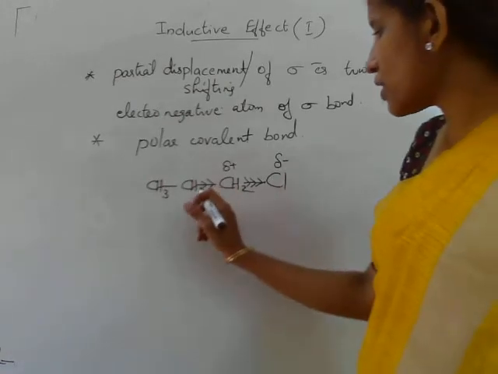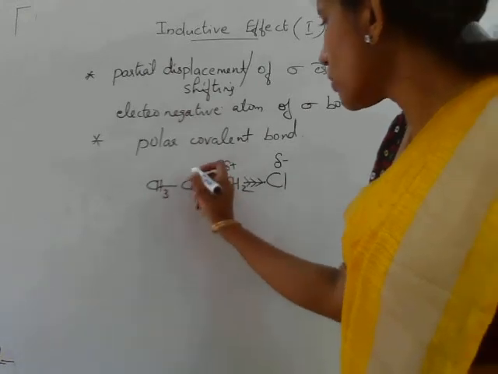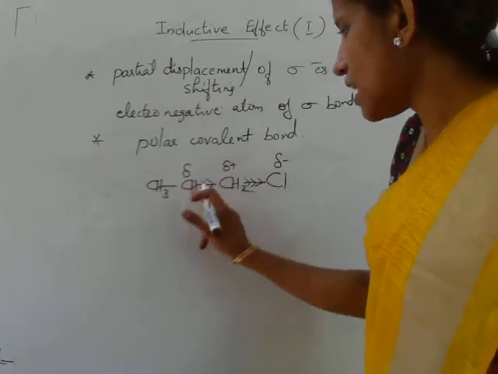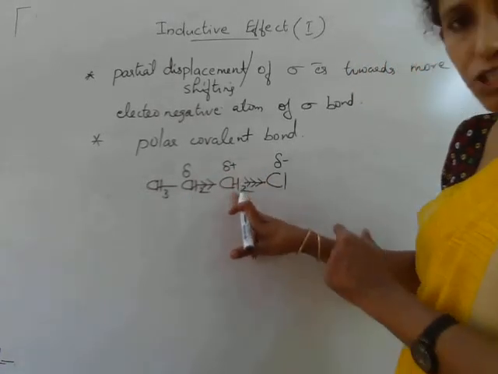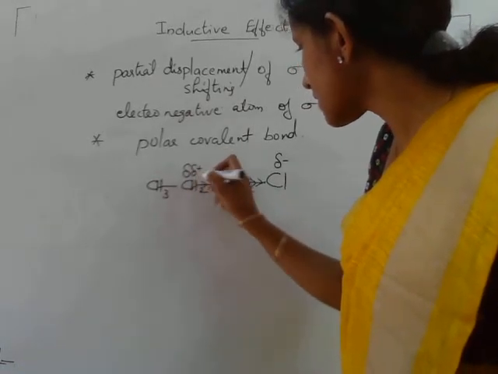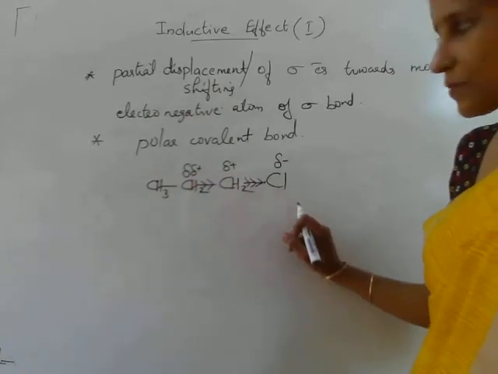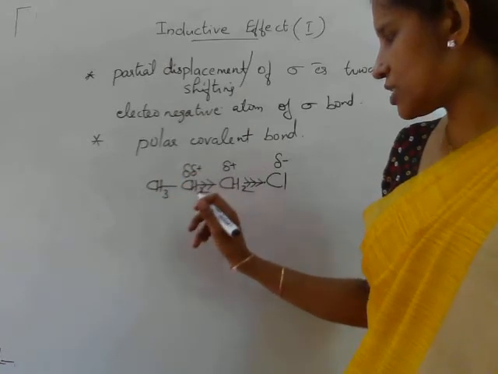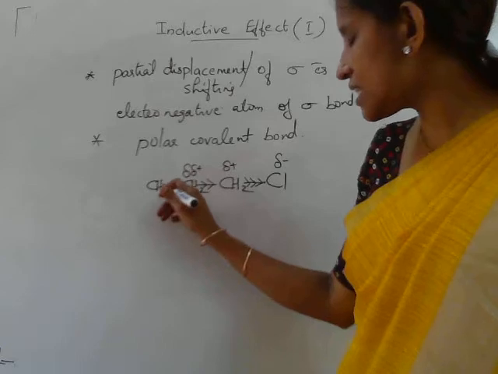So because of this pulling, the middle CH2 carbon atom also develops some partial positive charge. But the positive charge on this carbon atom will be less than the positive charge on the first CH2 carbon, which is shown by delta delta plus. Delta delta plus is smaller than delta plus. Now this CH2 carbon atom, which is delta delta positive, will pull the electrons shared with the CH3 carbon.